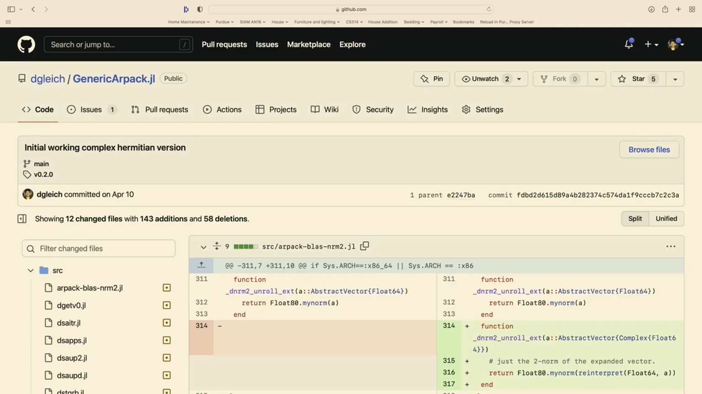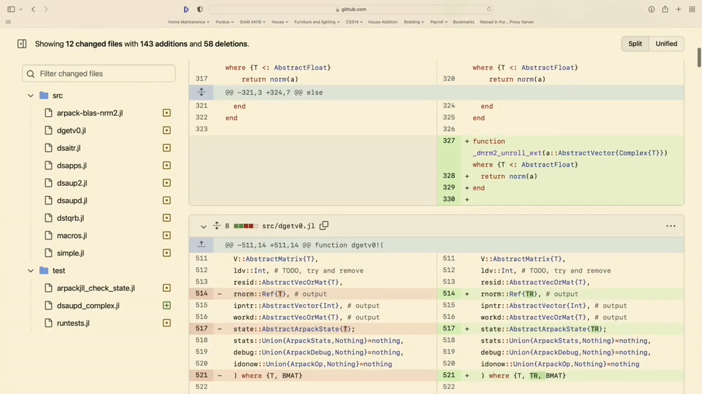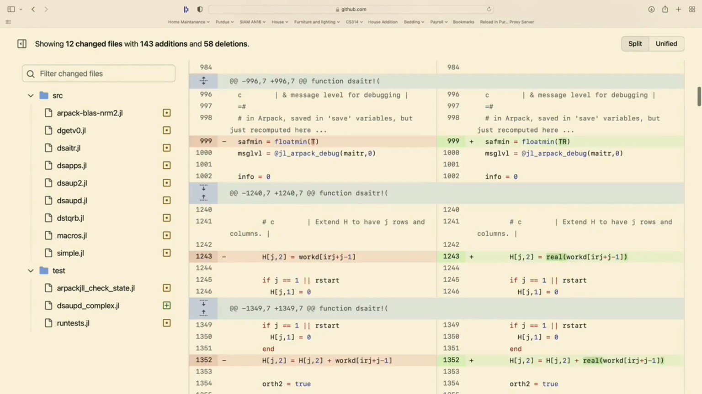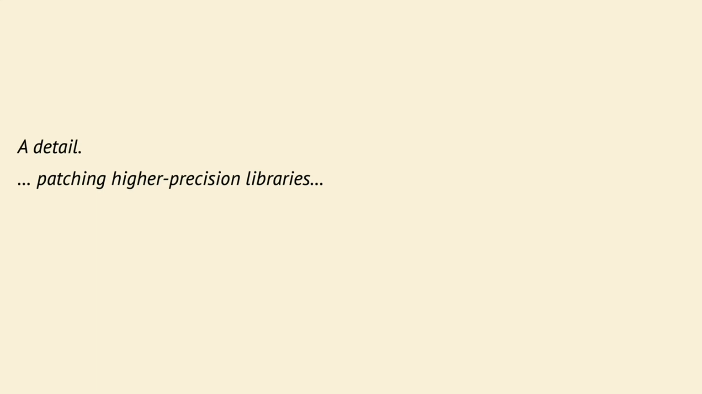Here's the actual diff of when I got an initial version working. I needed to extend the norm call. I needed to add real valued types to some of the type specifications. And that is almost it. In very few places, I needed to just take the real part of a complex valued number whose imaginary part is 0 mathematically.